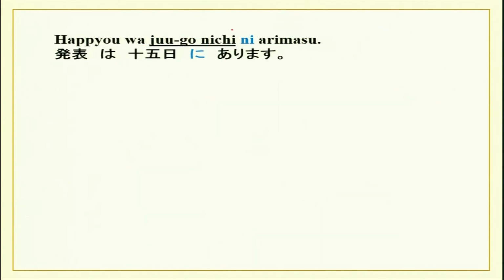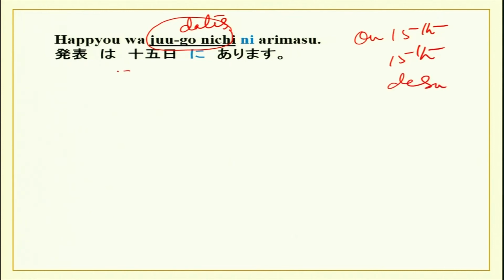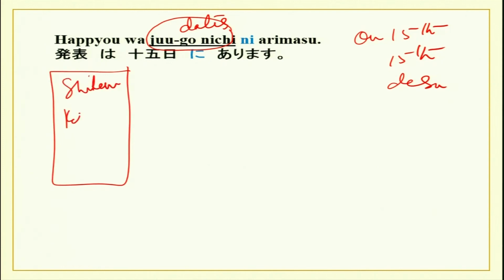Then on specific dates. So, happyo wa 15 nichi ni arimasu. Happyo is on 15th. Diwali is on 15th. Diwali wa 15 nichi desu. Shiken, kekkon shiki.